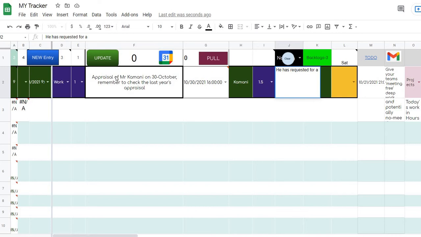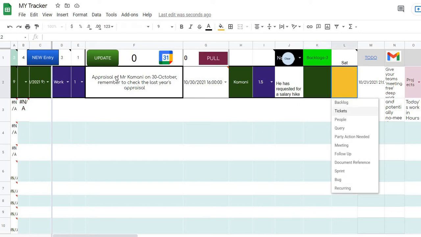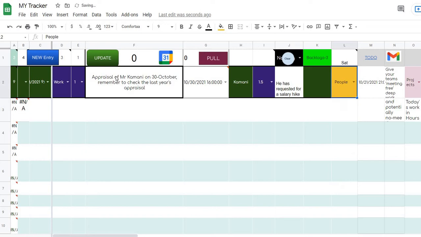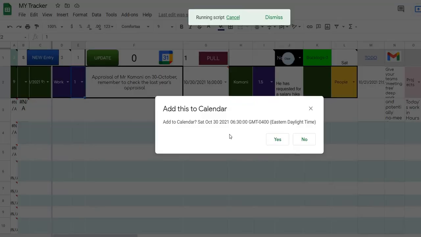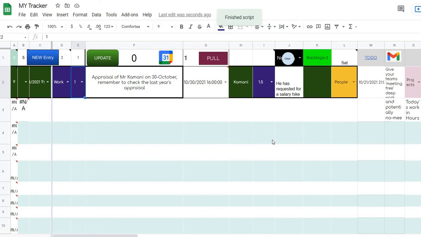for a salary hike. Okay, and here if there is any document or any link, then you can simply paste it here. Okay, so currently I don't have, so I'm not putting anything. And when you come here, then you can put it under people. Okay, it will help you to organize and categorize the work. So once this is there, all you have to do is just click on new entry. Okay, just click on new entry, and it will ask you if you want to add to your calendar also. So I will press yes.